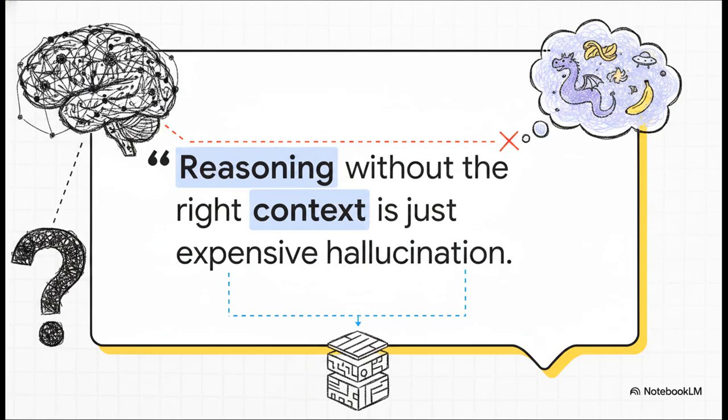All right, let's kick off this explainer by confronting a pretty harsh truth in AI engineering right now. Our underlying models, they've gotten incredibly good at reasoning. But here's the catch. Reasoning without the right context is just expensive hallucination. Without proper memory infrastructure, these seemingly intelligent agents are often just confidently guessing. And frankly, that is a massive roadblock when you're trying to deploy reliable AI.